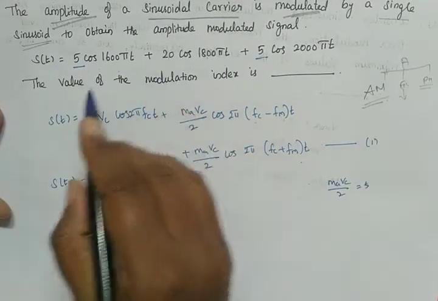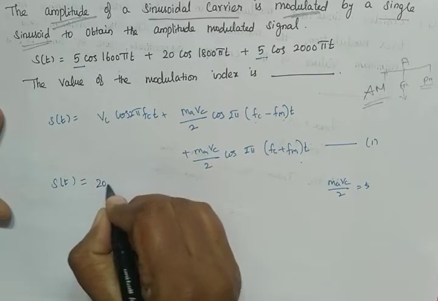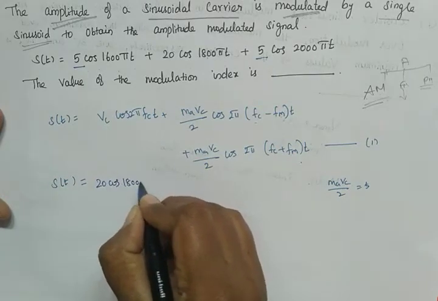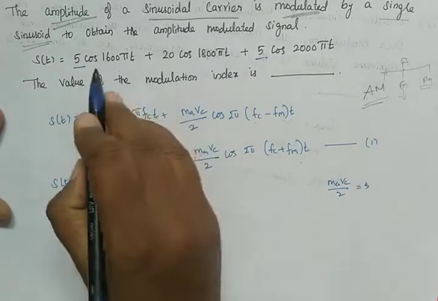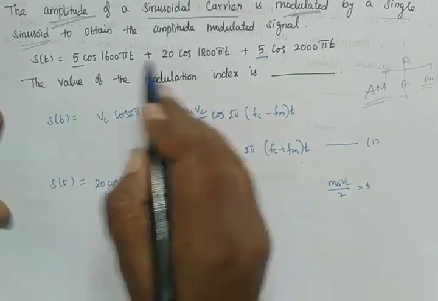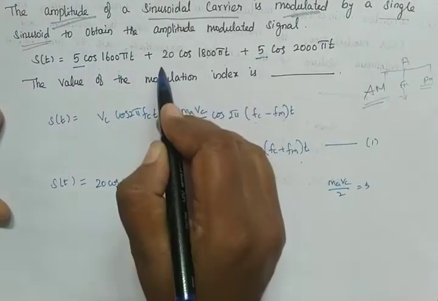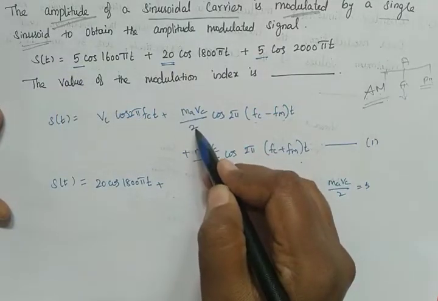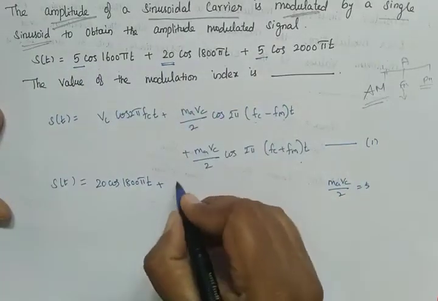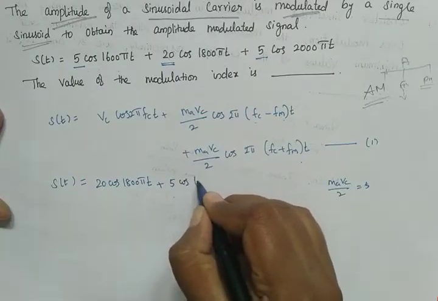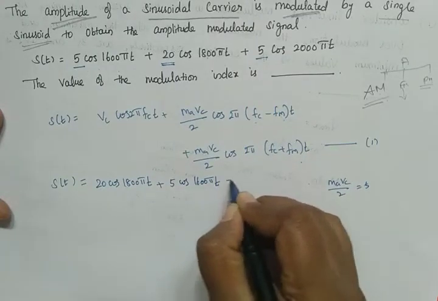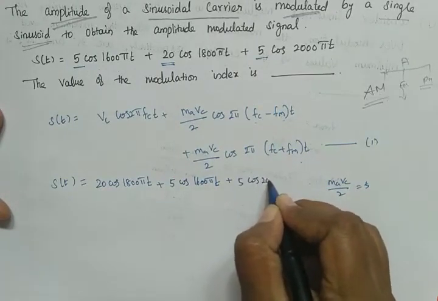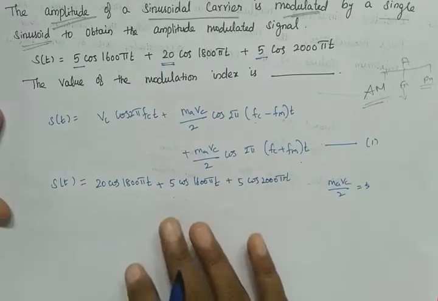Now what we have to do is rewrite this: 20 cos 1800 pi t plus 5 cos 1600 pi t plus 5 cos 2000 pi t, because they have interchanged the terms. Here we have 5 cos, here we have 5 cos, and in the middle we have 20. So these two are MaVc by 2, MaVc by 2. Now we can solve this easily.